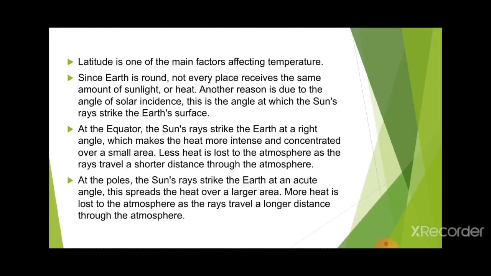But at the pole, sun rays strike the earth at an acute angle, meaning very few sun rays reach the polar areas. Because of that, the climate of that area will be cold. So this is how latitude helps us understand the temperature of a particular place. The equatorial or torrid zone areas receive the maximum, the temperate zone receives the moderate, and if we go to the frigid zones, they receive the minimum sun rays.